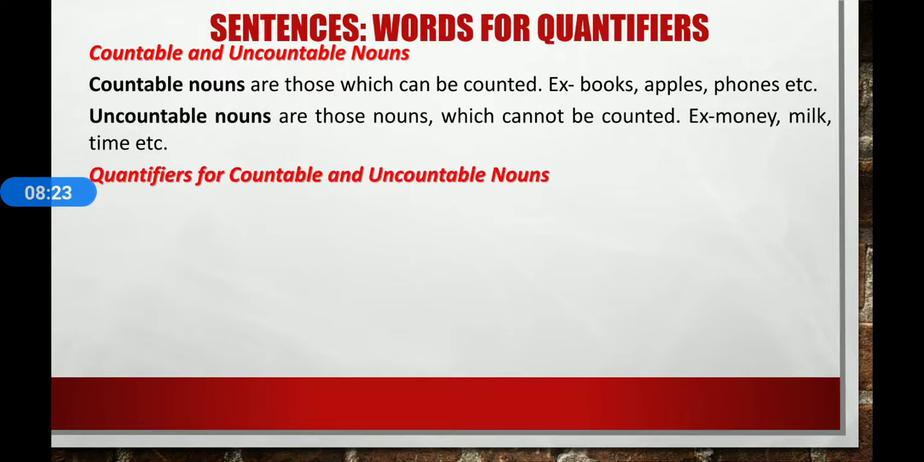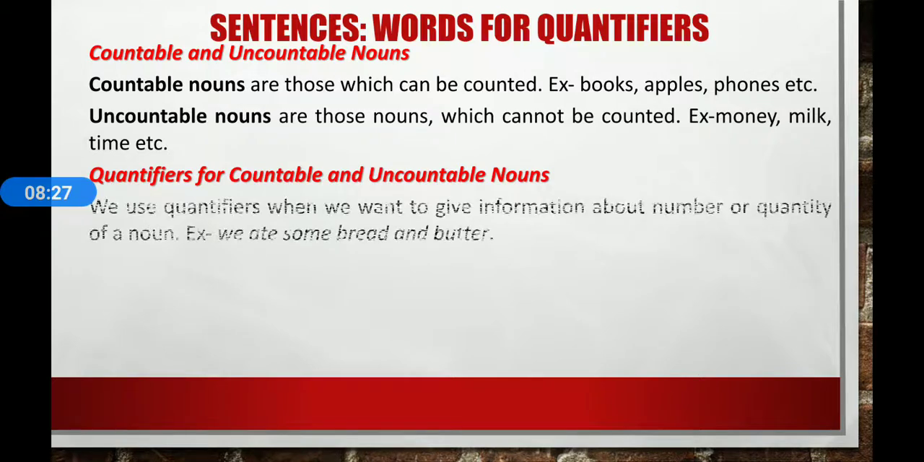And quantifiers for countable and uncountable nouns. We use quantifiers when we want to give information about the number and quantity of a noun. For example, we ate some bread and butter. Here, some is a quantifier.